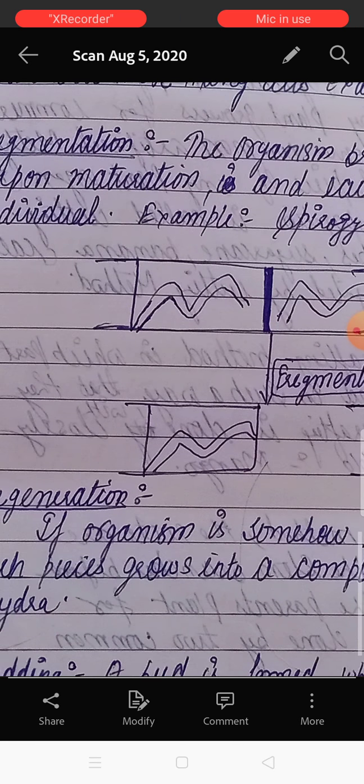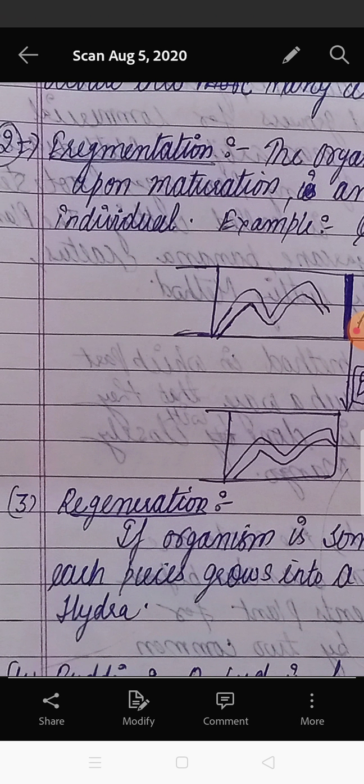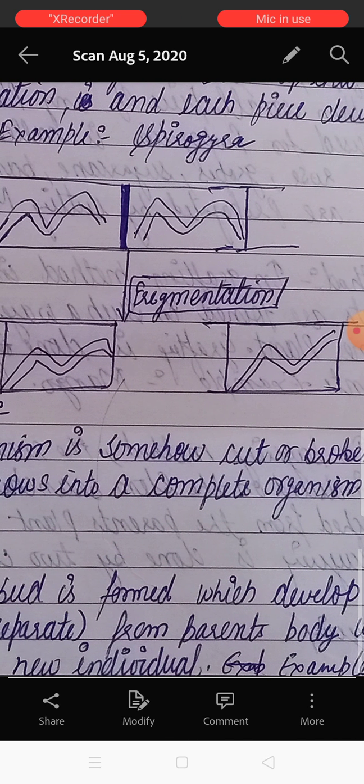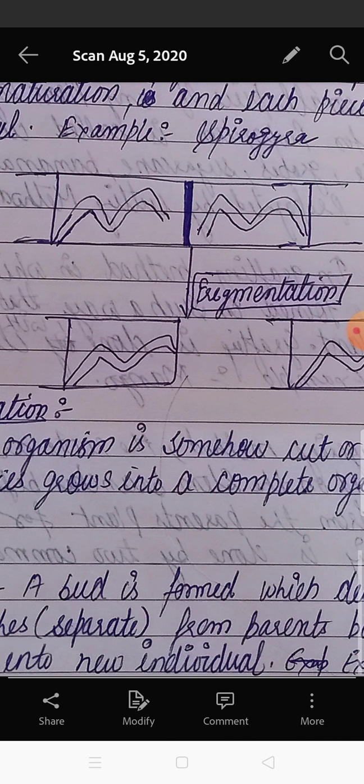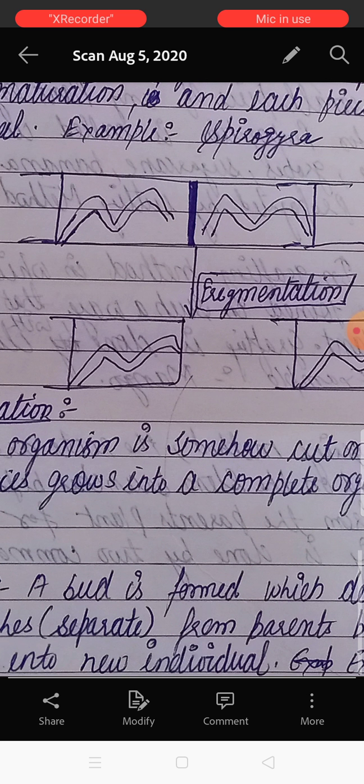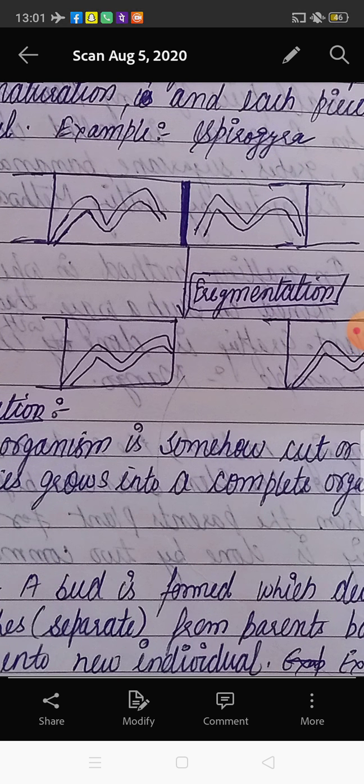This is known as fragmentation, and it is present in the case of Spirogyra. Here, this is the parent body. When it elongates, it is divided into two equal parts. If the body length is 6 centimeters, it is divided into two pieces of 3 centimeters each. So this is the meaning of fragmentation. In the case of Spirogyra, one body is divided into two new bodies.